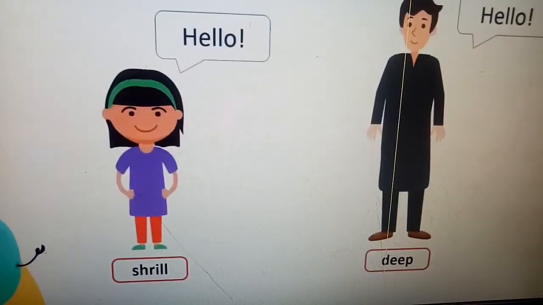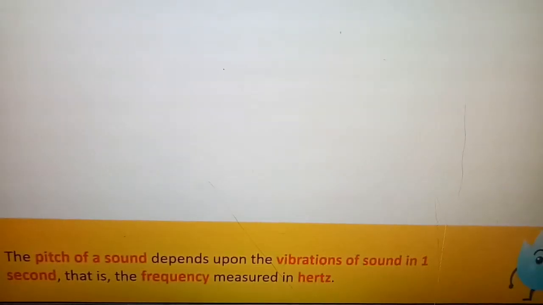So the sound of a woman is shrill, but the sound of a man is deep. The pitch of sound depends upon the vibrations of sound in 1 second, that is, on its frequency, and you know that frequency is measured in hertz.